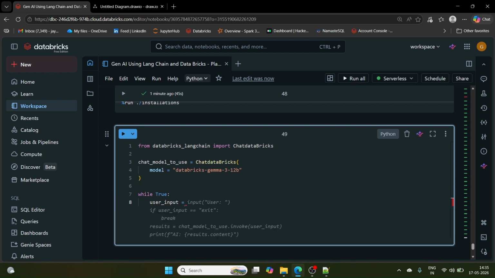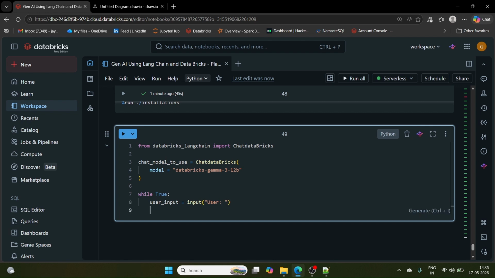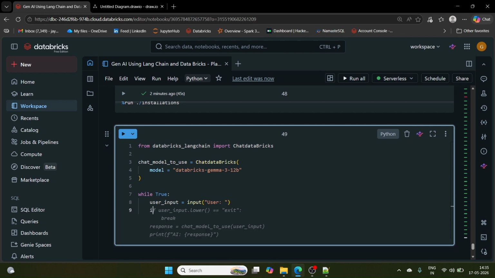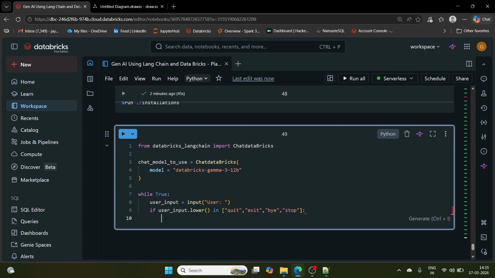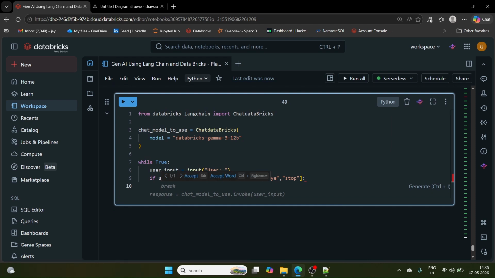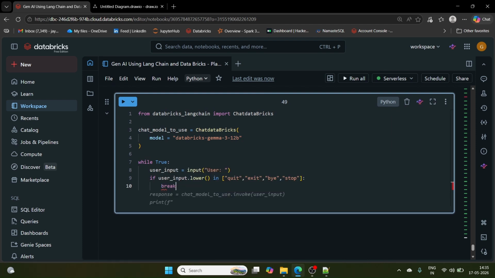The user will enter whatever he or she wants to ask the LLM. If user_input.lower(), I'm making it consistent by making it lowercase, is in a list, let's say quit, exit, bye or stop, if the user input is any of these, I want to break the loop. That means the user wants to stop.